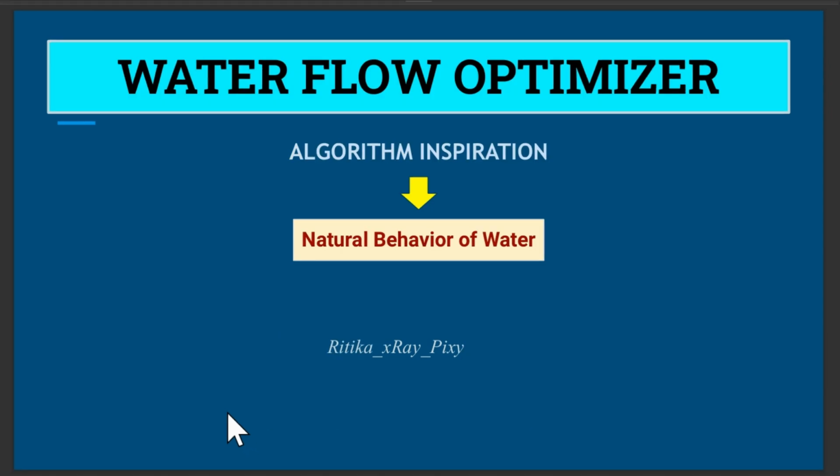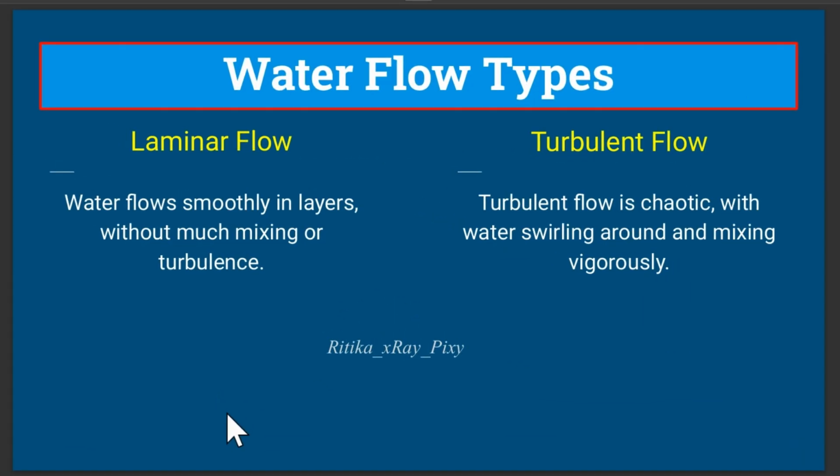Next, we have laminar flow and turbulent flow. In laminar flow, water particles move in parallel layers without crossing each other and create a smooth, predictable flow pattern. In turbulent flow, the fluid particles are irregular and disorganized with eddies, and we have turbulence emerging throughout the path.